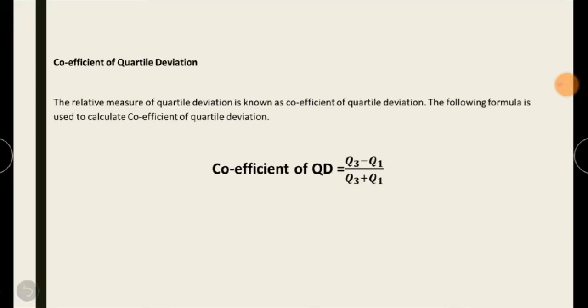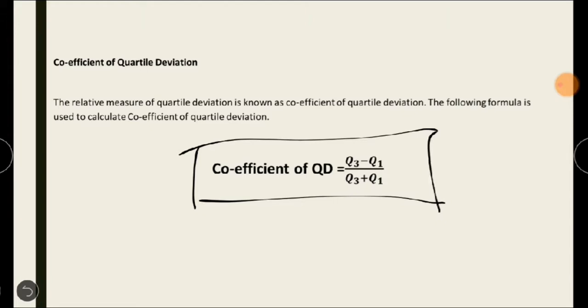Just as we calculate the coefficient of range, we will also calculate the coefficient of quartile deviation. The relative measure of quartile deviation is known as the coefficient of quartile deviation. This is the formula we use to calculate it: Q3 minus Q1 divided by Q3 plus Q1.